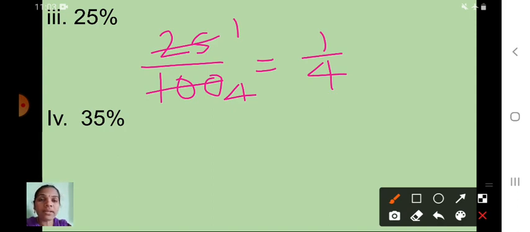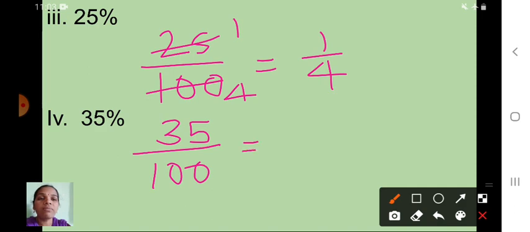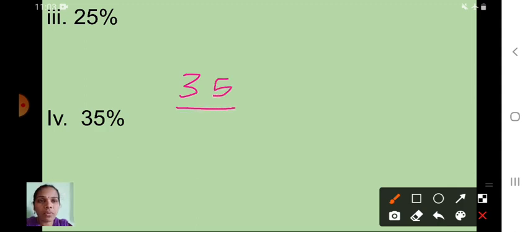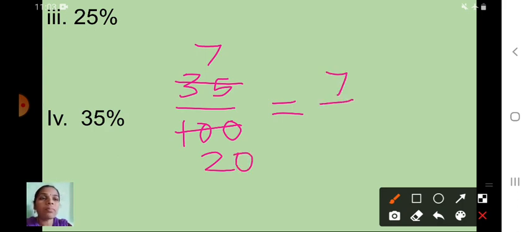Fourth one is what here? 35 percentage. First step is what? Very good. 35 upon 100. Can we simplify here? Yes, 35 upon 100. Here we can simplify because this is 35 and 100. What is the common factor? 5. 7 5s are 35 and here 20. That means 7 upon 20. So 35 percentage is equal to what is the fraction form here? 7 upon 20. So I hope you understood.